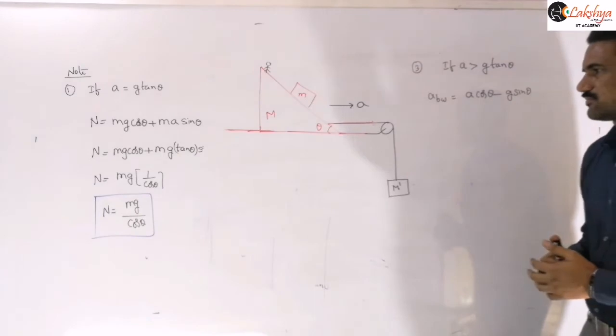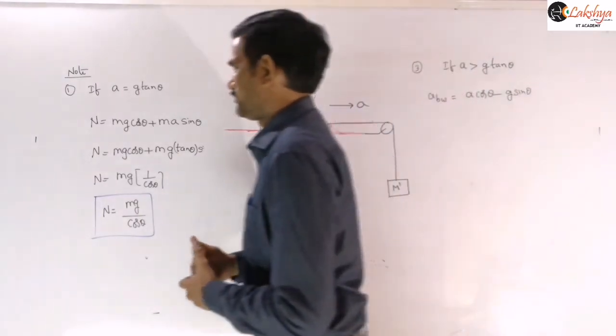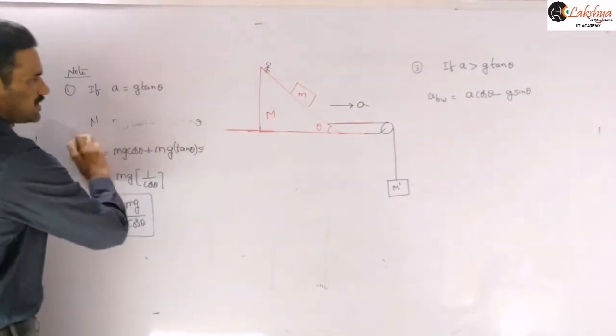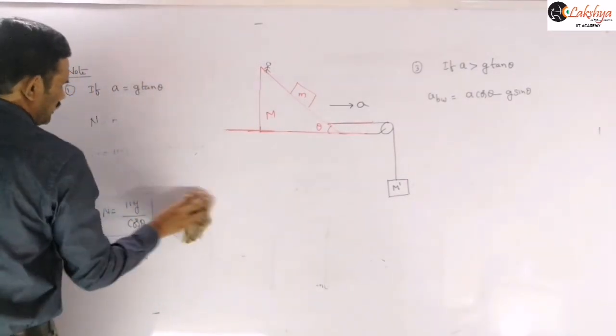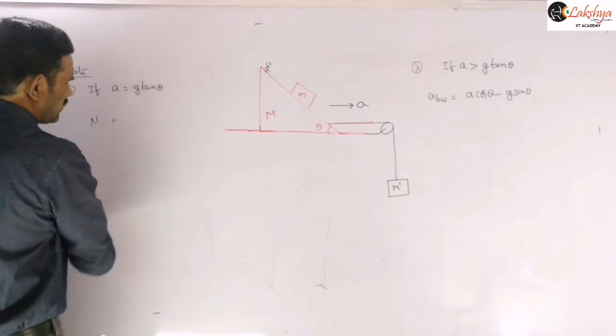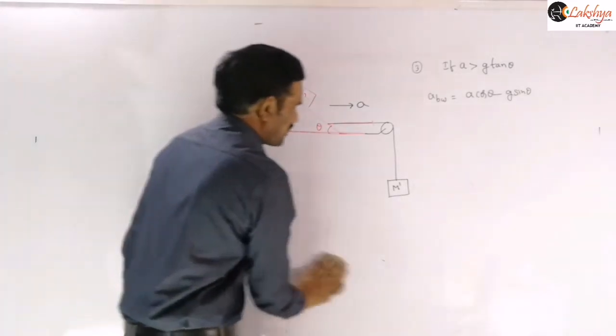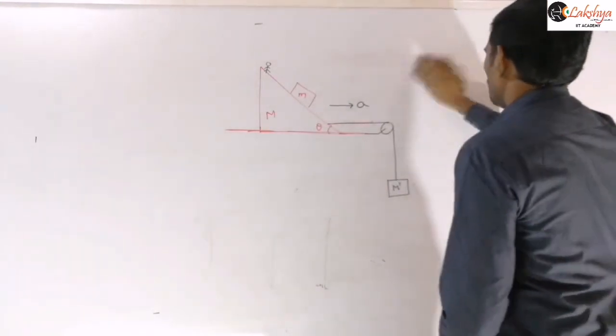Write this as the next problem. In the system shown in figure, all surfaces are smooth.